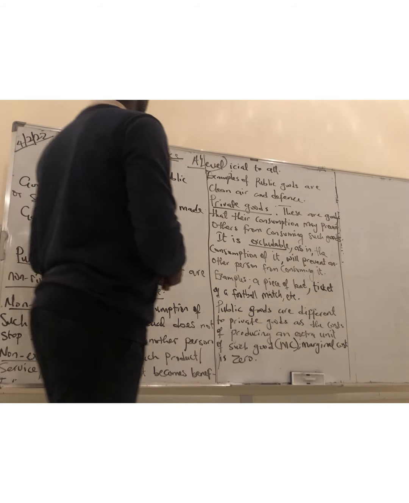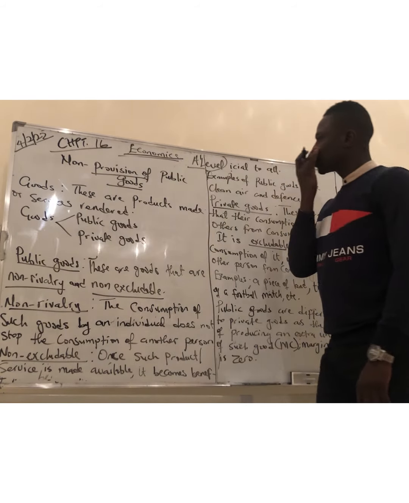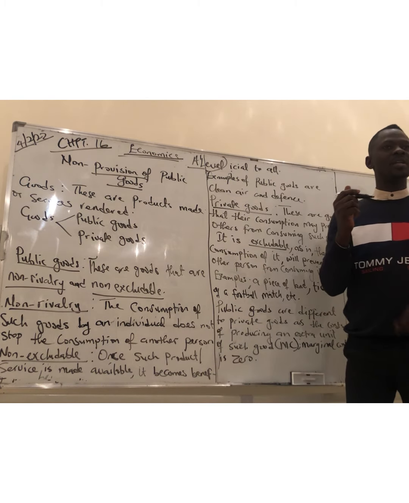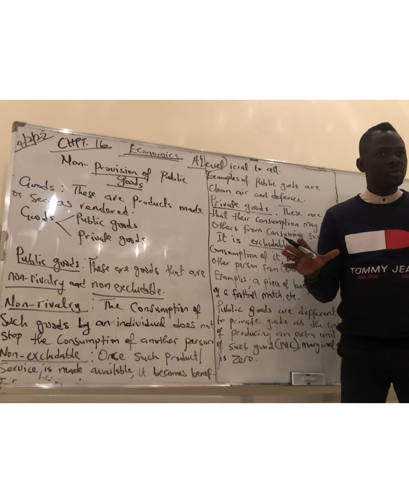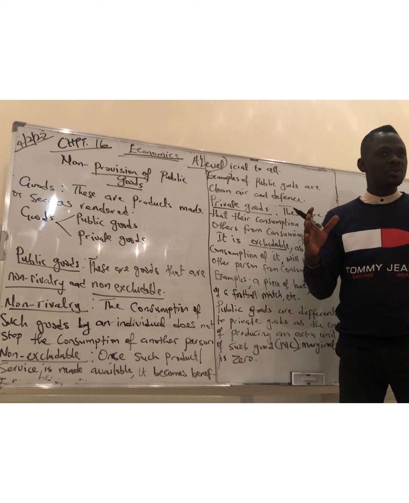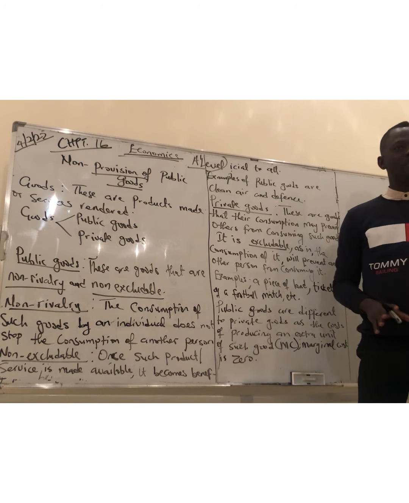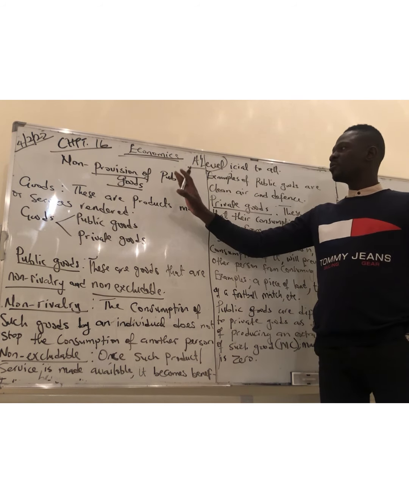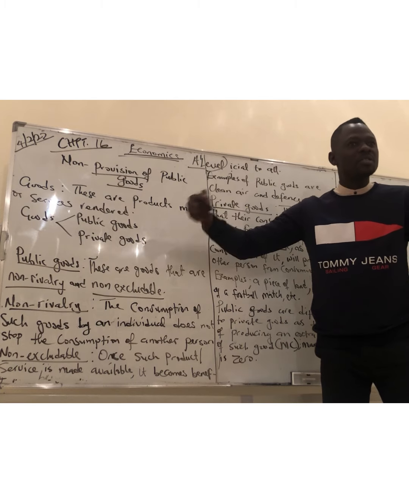So, it's the non-provision of public goods. Public goods, what are public goods? Goods that are not excludable. That means every individual has the right to consume them. That's what we call a public good. So the topic is non-provision of public goods, so non-availability of public goods. That's what it means.